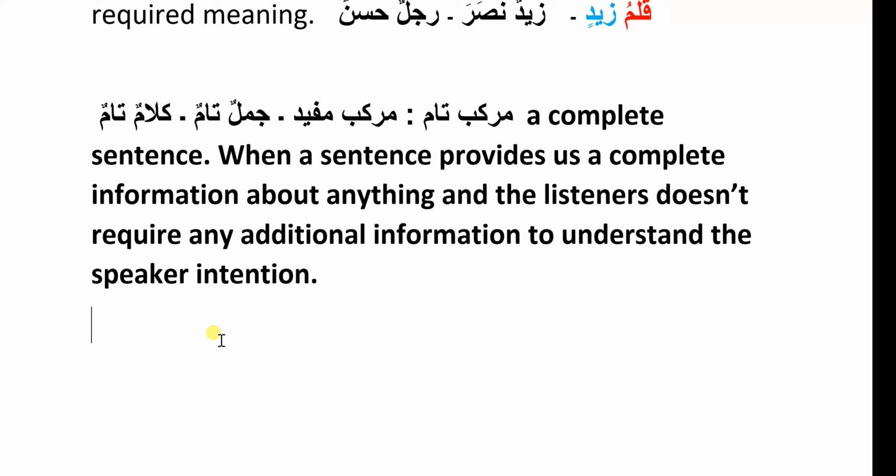That's why I said the complete or incomplete condition of a sentence varies due to the condition and situation of the listeners and speaker. That's why it is not necessary that the definition I am telling you right now is exactly the definition of complete and incomplete sentence. For understanding the complete and incomplete sentence deeply, just remember whenever Arabic grammar follows certain rules to give you a meaning or a translation, that sentence is actually a complete sentence.